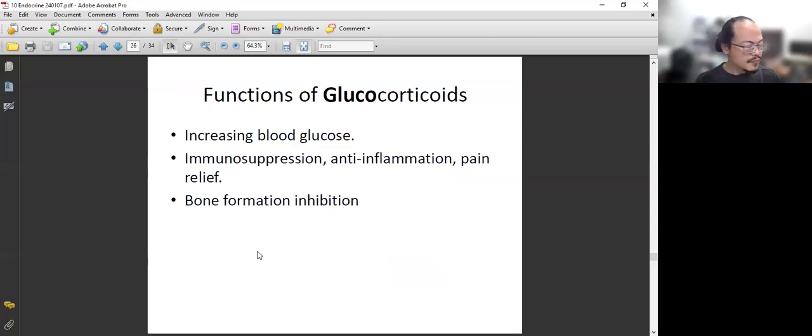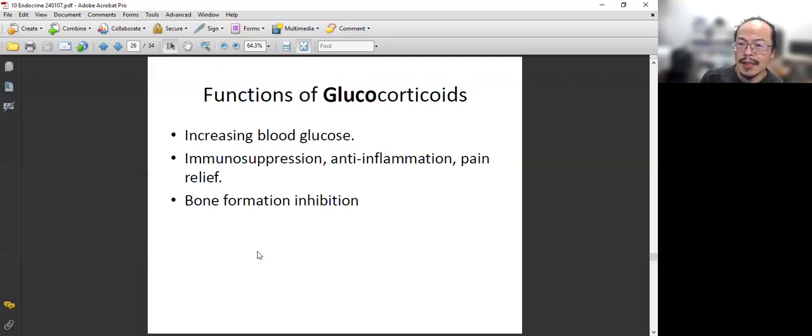So that's glucocorticoids. This summarizes all these functions, basically two or three main functions. One is to increase blood glucose level. Which hormone in your body increases your blood glucose level? It is glucocorticoids, or cortisol. When you are under stress, your blood glucose level will increase.